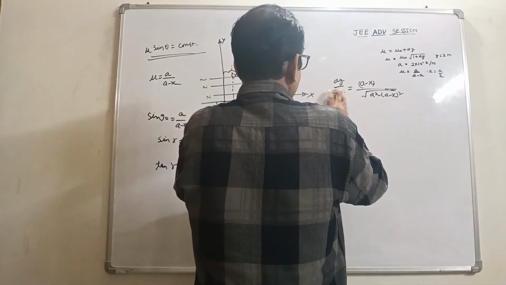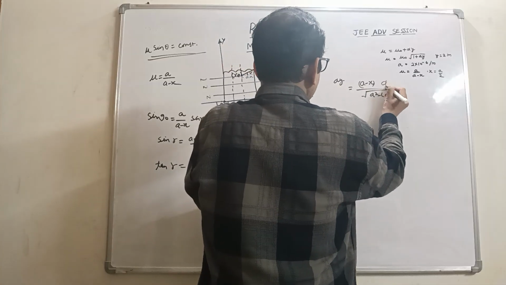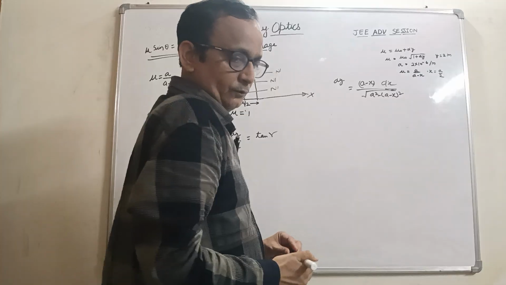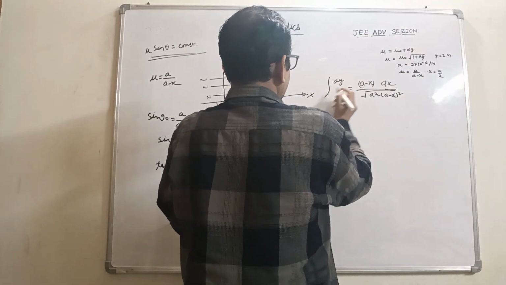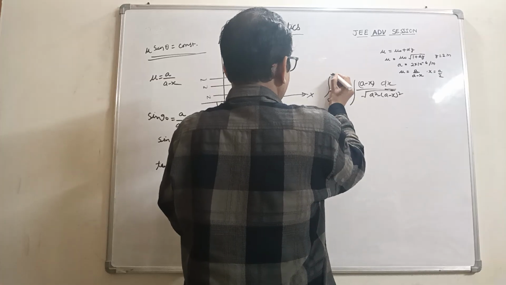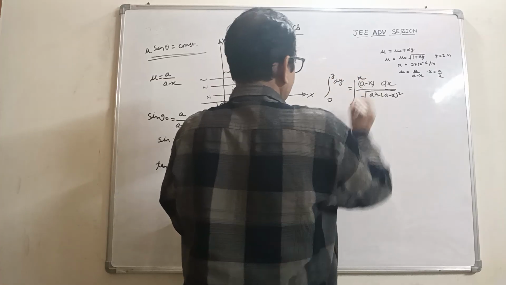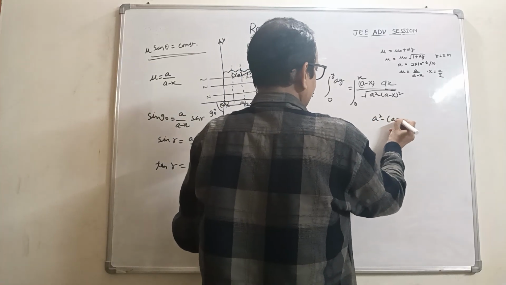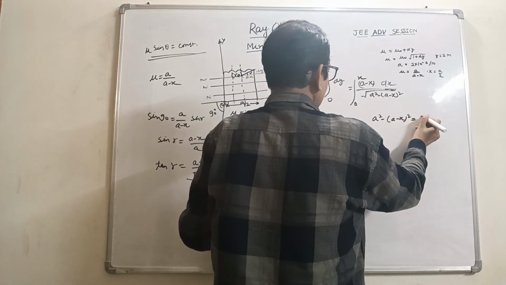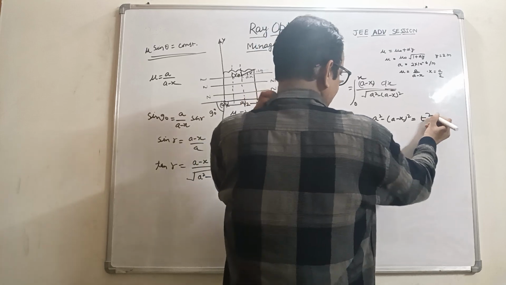So dx would be transferred here, and we integrate 0 to y and 0 to x. Let a square minus a minus x whole square be equal to t square.